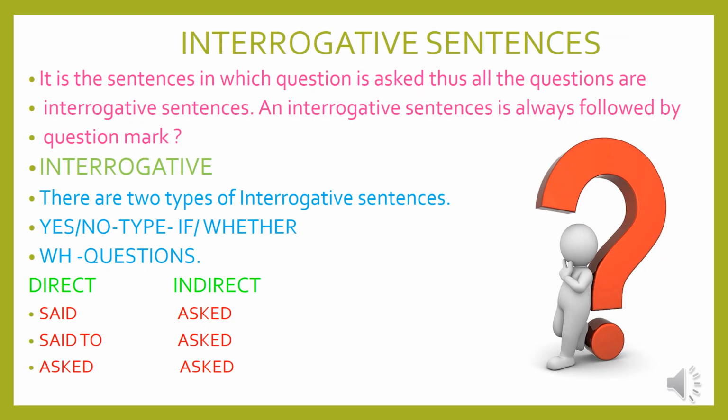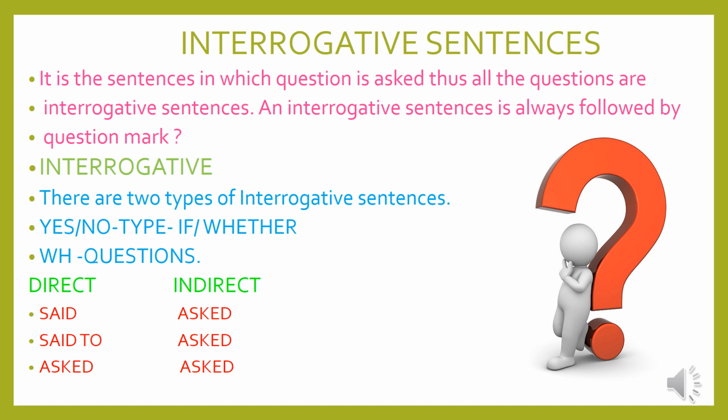Interrogative sentence. It is a sentence in which a question is asked. Thus, all the questions are interrogative sentences. An interrogative sentence is always followed by a question mark. There are two types of interrogative sentence. First one is yes or no type. Second one, WH questions. See the rules, direct speech and indirect speech. First one, direct speech, said. You have to change it into asked in indirect speech. Said to, you have to change and write it in indirect speech as asked. Asked means the same, you are going to write it in indirect speech as asked.